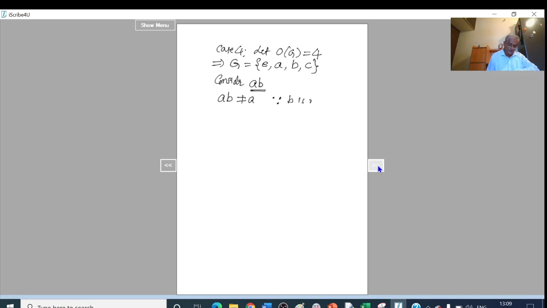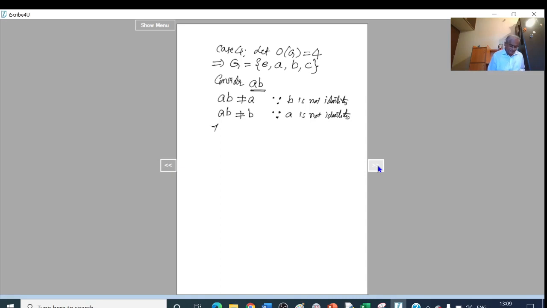Similarly, AB is not equal to B, because if AB becomes B, then A becomes the identity, but A is not the identity.